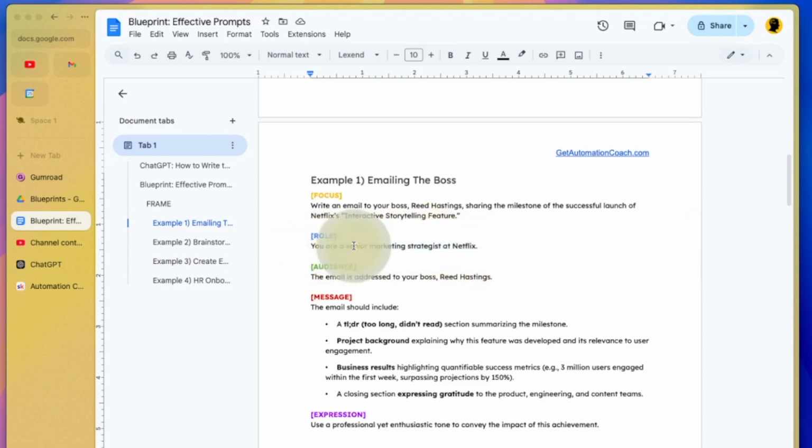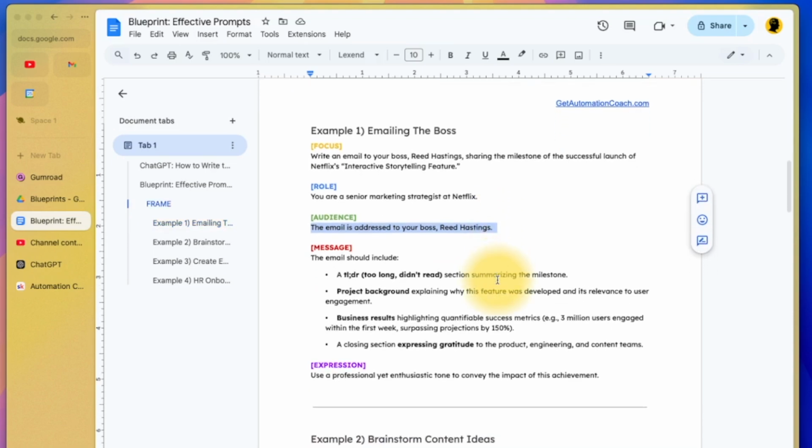And note this, you can tell the level that you want. For example, senior. I don't just want a basic marketing strategist. I want top level, meaning that whatever reply it gives, I can use that and I will come across as a senior marketing strategist. Next, I want to know who the audience is, or who this prompt is for. In this case, it's for my boss. A bit of repetition there, but that's fine.